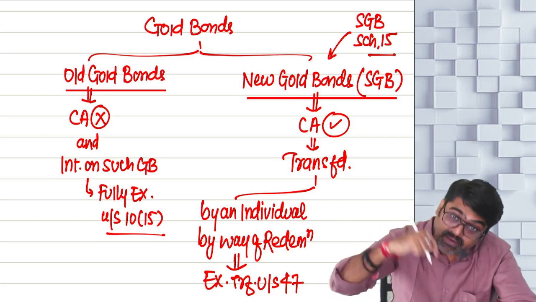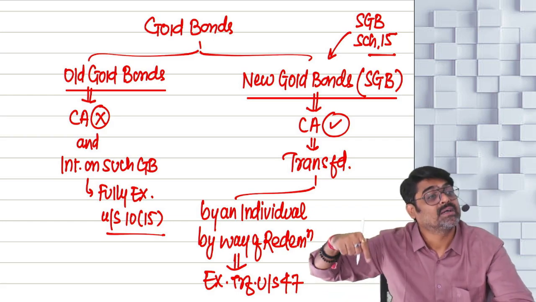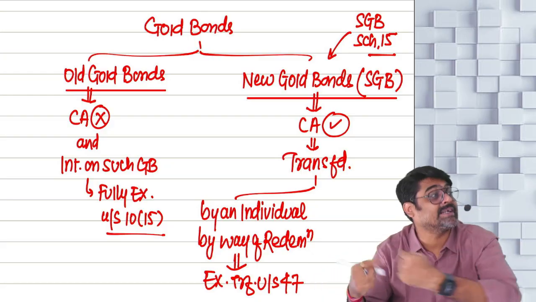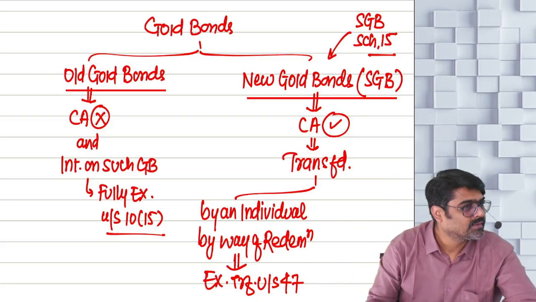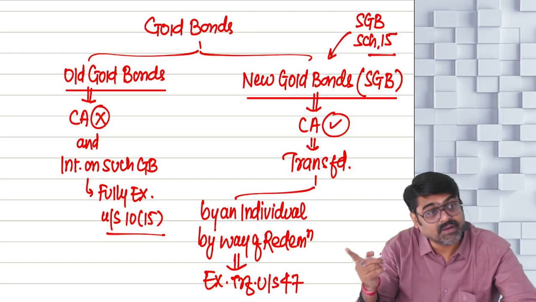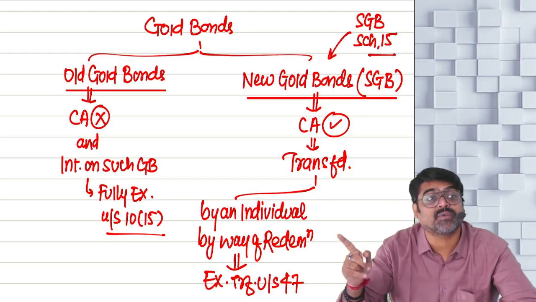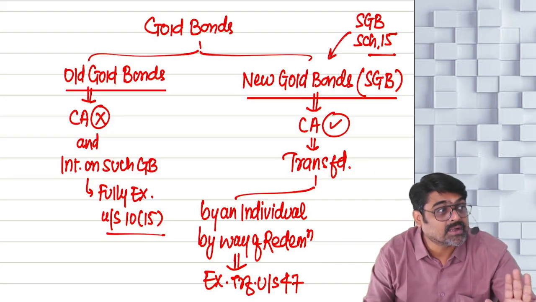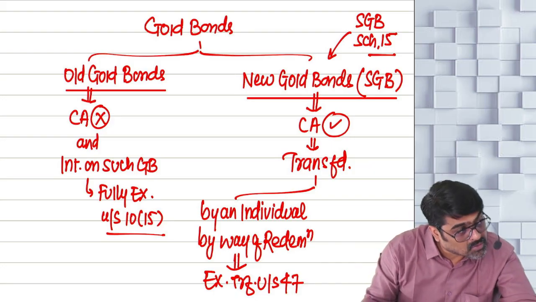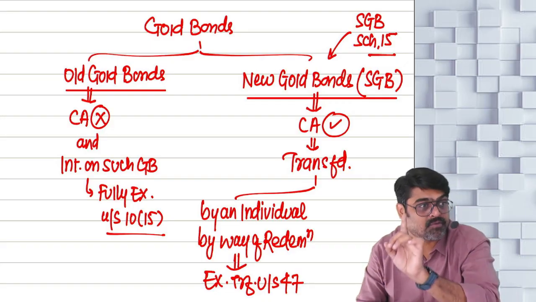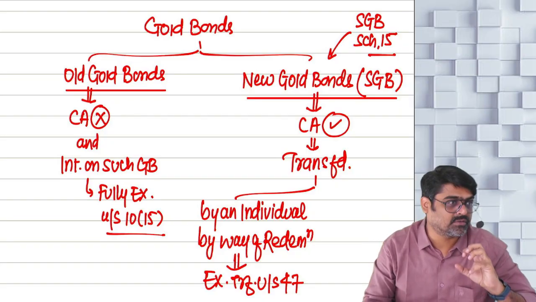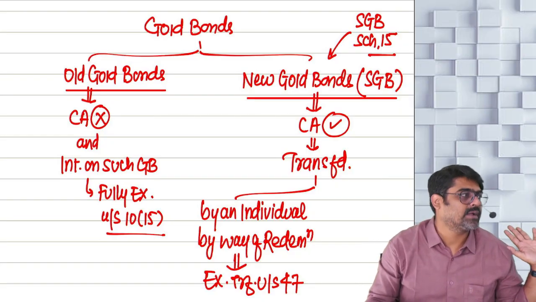Hence, that maturity of the sovereign gold bond is treated as an exempt transfer. But this applies if the bonds are matured in the hands of an individual. So if you are an individual, you have acquired the sovereign gold bonds and you are holding them till the time of maturity, at the time of maturity, whatever gain will arise, that gain will not be taxable.